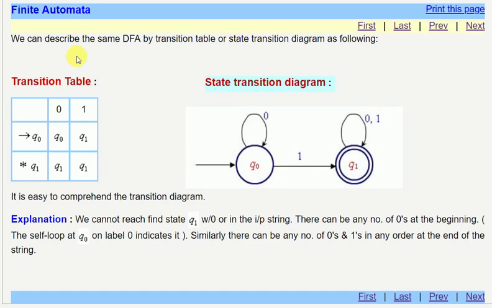If we give 0 1 0 0, it will go on 0, then 1, then 0, and then 0, and it will accept it. All those strings will be accepted by Q1 except if it is only 0 0 0 0 or any form of 0, that is 0 raised to power n. So any string of this language can be accepted by Q1 if it contains at least one 1.